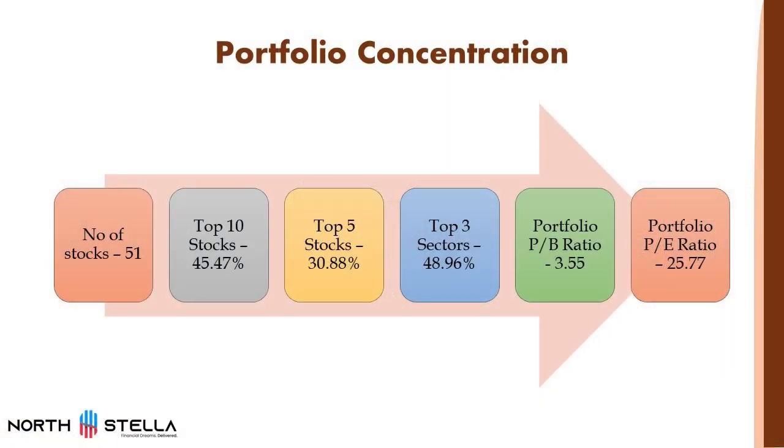If we see the current portfolio concentration, currently the fund is holding 51 stocks. If we see the top 10 stocks, it is holding 45%. If we see the top 5 stocks, it is holding 30%. So the weightage of the top 5 stocks is more than 30% as of 31st July 2023. If we see the top 3 sectors, almost 50% weightage is on the top 3 sectors. If we see the price to book ratio, it is 3.55, and the PE ratio is at 25.77, which is less than the current Nifty 50 PE. This is how the portfolio is designed.